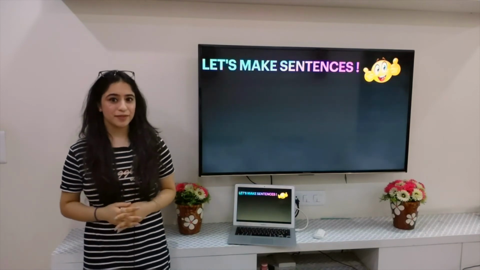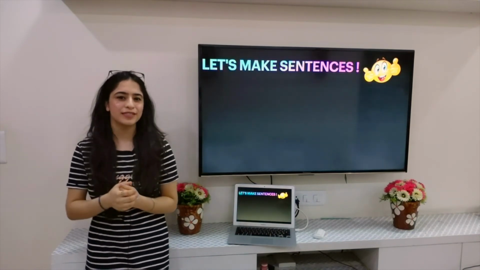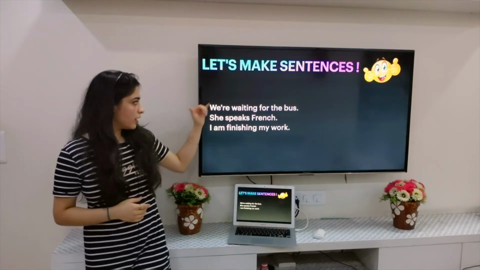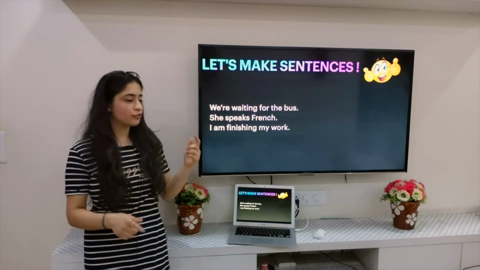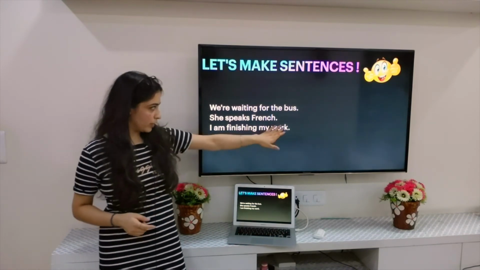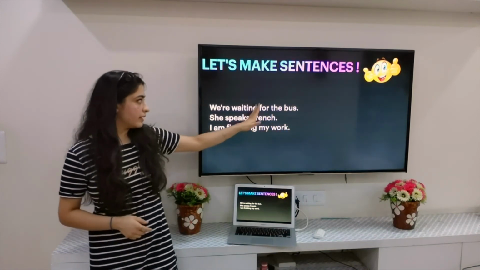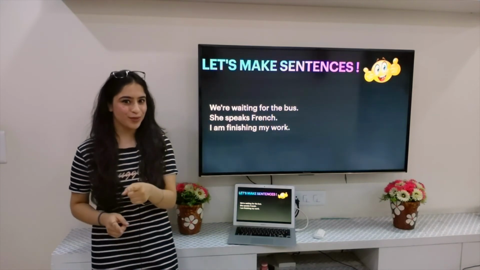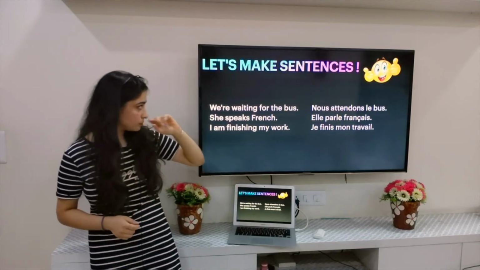Now let's make sentences, because congratulations, you are now capable of making short simple sentences in French. So I have written 3 sentences in English. You should stop the video right here, guys, and try making these sentences on your own. I know that you might not know the vocabulary for these words, but at least up to the verb part you can make sentences. So stop the video and make the sentences. I am telling you the answers.